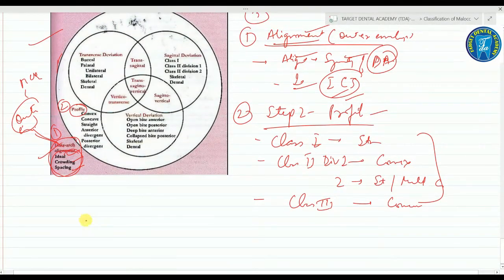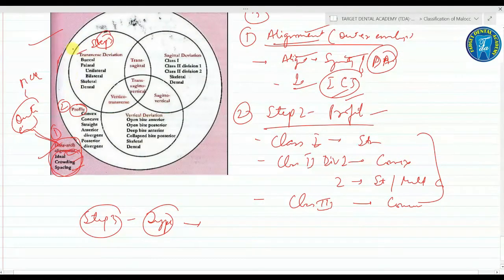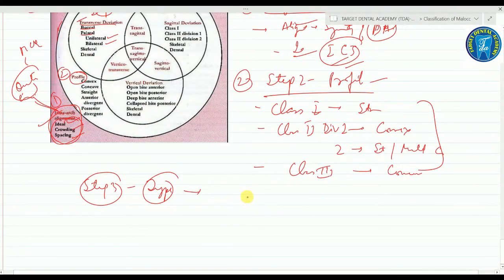And step 3 involves the type. In this, the transverse skeletal and dental relationship. You can see there is a buccal crossbite, the palatal crossbite, which may be unilateral or bilateral. So it involves the crossbite.